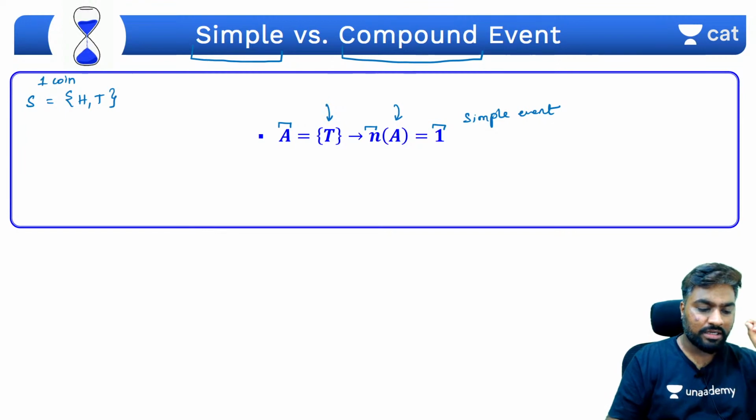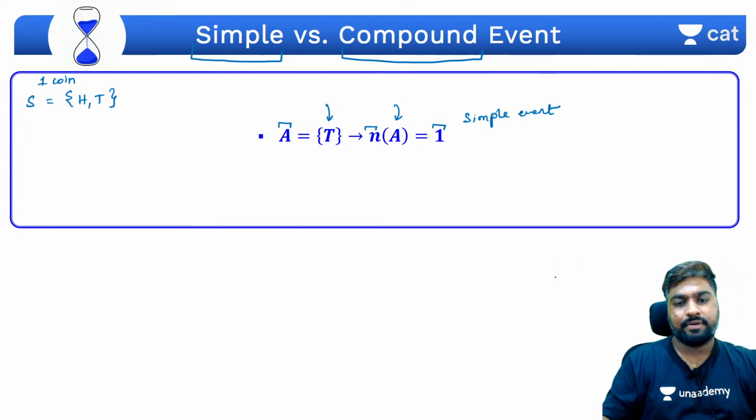Yes, it is called what? A simple event. For example, a dice. Yes, a dice is rolled. A is a set that has multiples of 5.